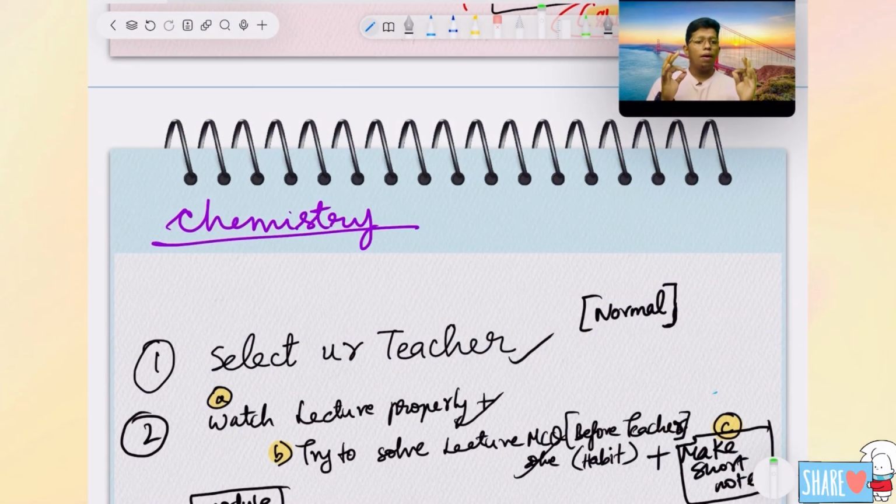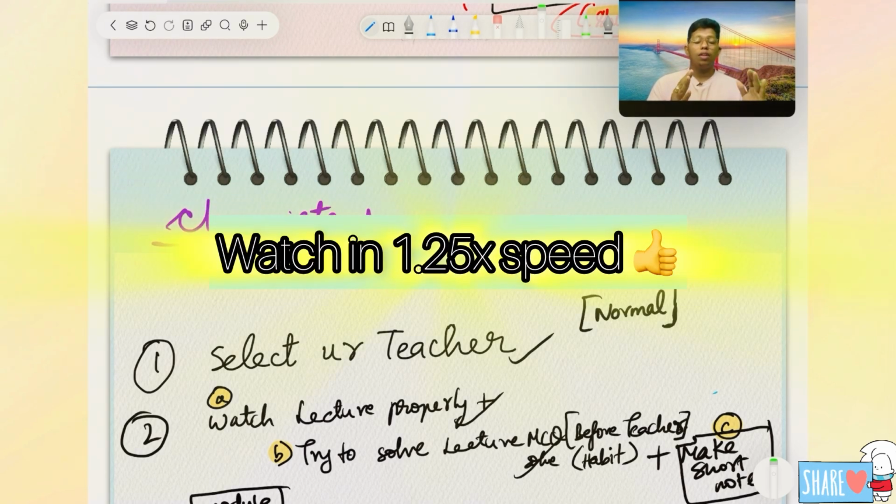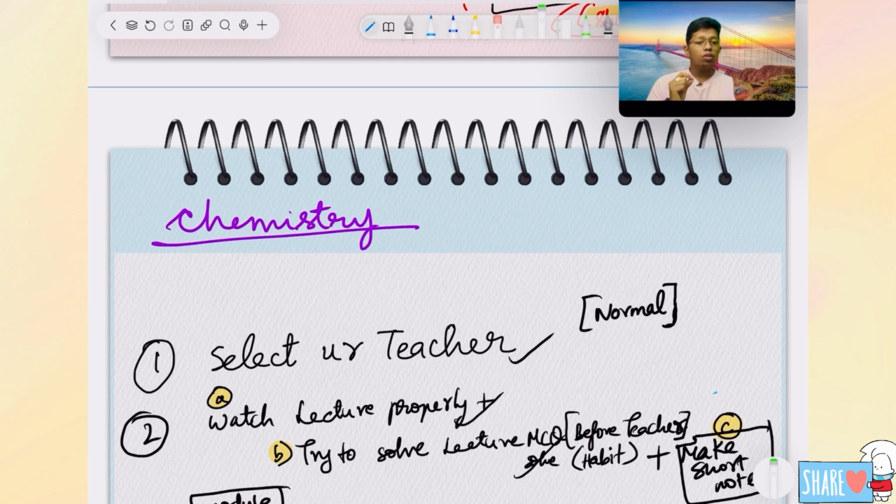My videos are a little bit lengthy, but I will say one thing: if you want to save your time, try to watch at 1.2x speed. The reason is, I want to clear every doubt. Whatever doubts you think in your mind, I will clear in that video itself. That is my motive, and that's why the video is a bit lengthy. Every doubt will be clear in that video itself, so definitely watch and you will enjoy it. Let's start the main content of the video.